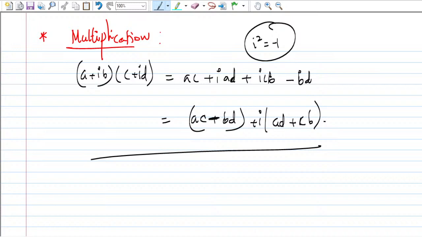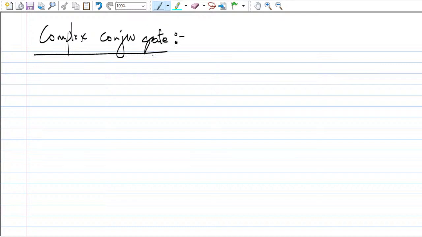Okay, so let's go ahead for future discussion. Let's talk about the complex conjugate. This is also very important. I'm just making revision here. So what is the complex conjugate?